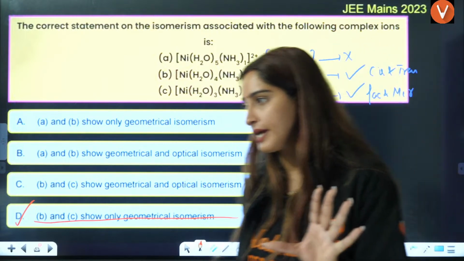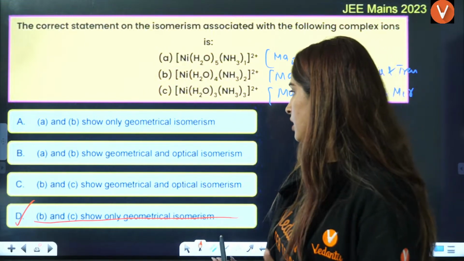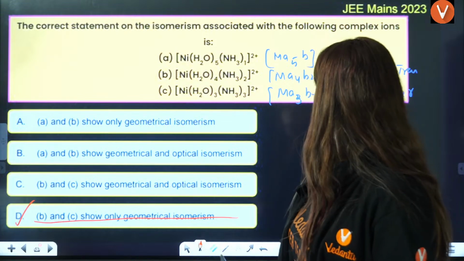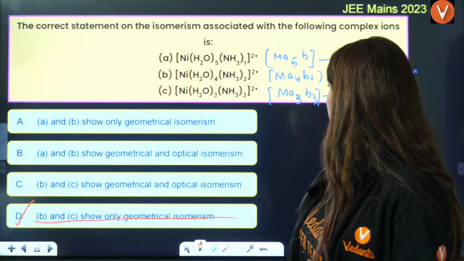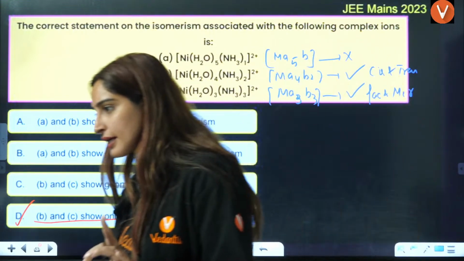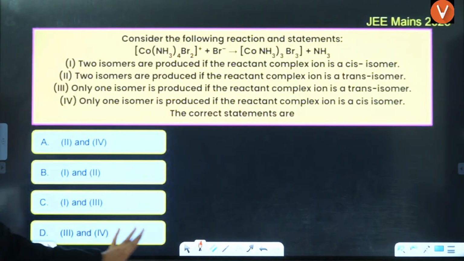Is that clear to everybody here? Right? Okay. Geometrical, optical, no. Right? D will be the correct answer. Okay? Right? Okay. Then next is